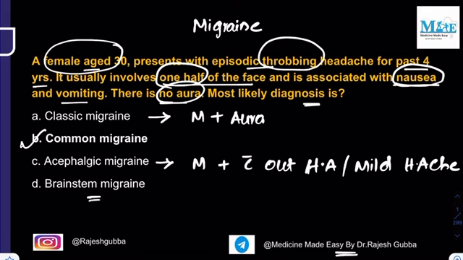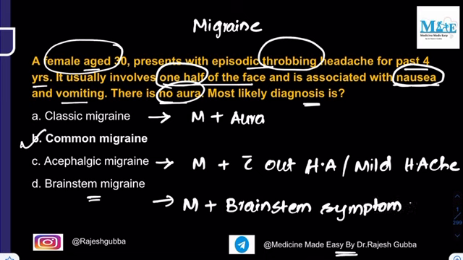Then what do you understand by the word brainstem migraine? This is also called basilar migraine. So here, along with migraine, there will be presence of brainstem symptoms. These brainstem symptoms include mainly giddiness, and the individual will not have a proper ability to stand as well. So that will be the brainstem migraine or basilar migraine. Along with migraine, there will be presence of brainstem symptoms. So the answer to this question is the common migraine.